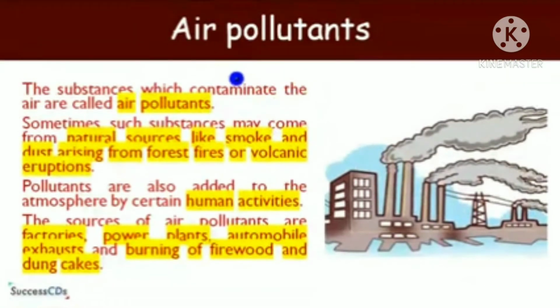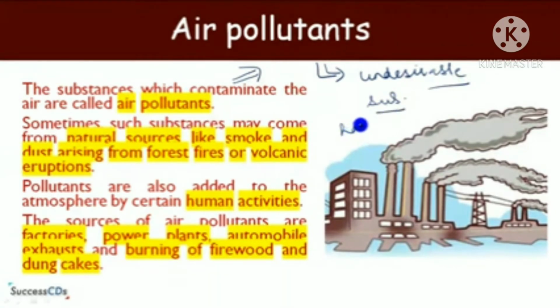There are so many unwanted substances which are added to the air to make it polluted, and these substances are known as air pollutants. Substances which contaminate the air are called air pollutants.